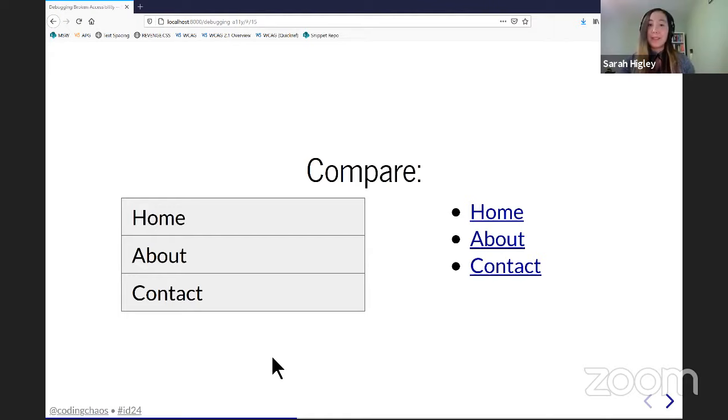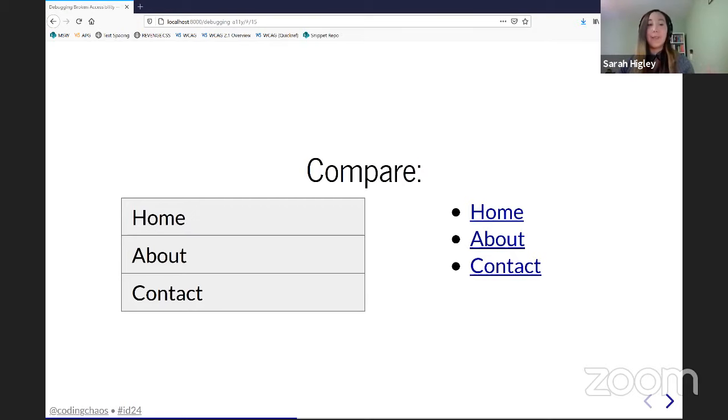So the way I suggest using a screen reader to debug, or even to develop, is to, as much as possible, run a screen reader against your production code, and then against the most simple vanilla semantic HTML version of that same pattern.